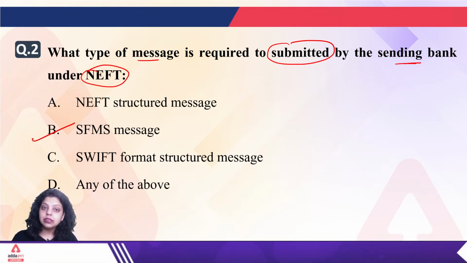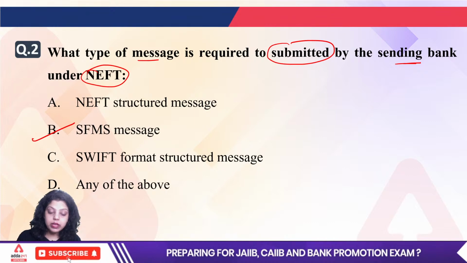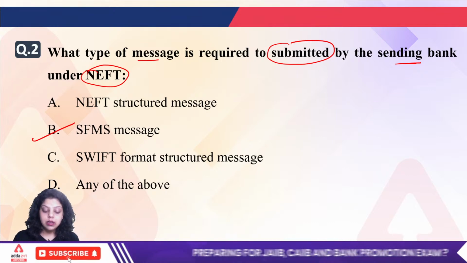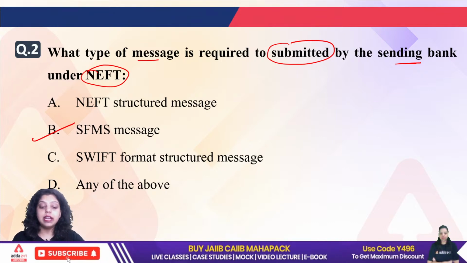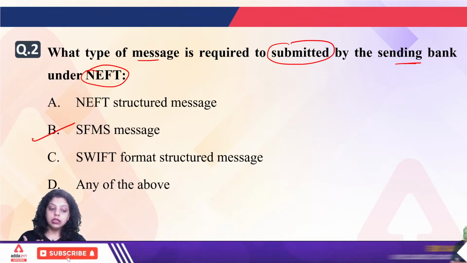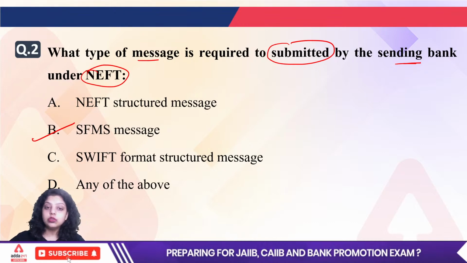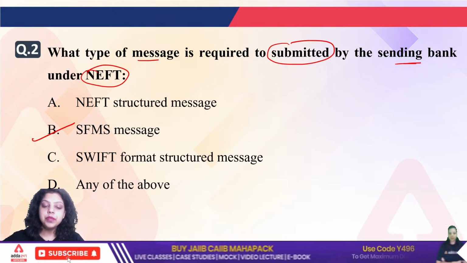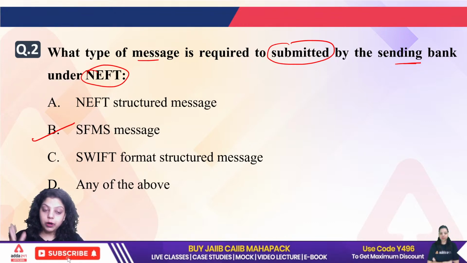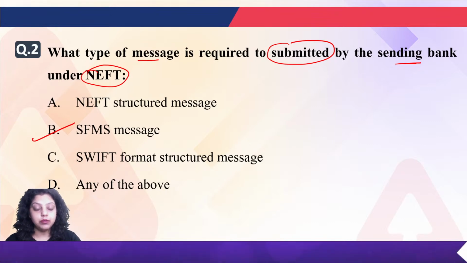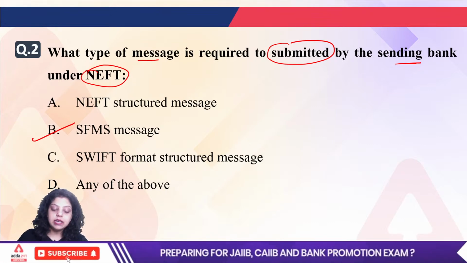The similar thing happens in India when banks transfer messages related to RTGS, NEFT, letters of credit, bank guarantees or electronic deposit receipts. All of these use the SFMS network, because it is a secure and reliable platform to do so. So the right answer will be B.